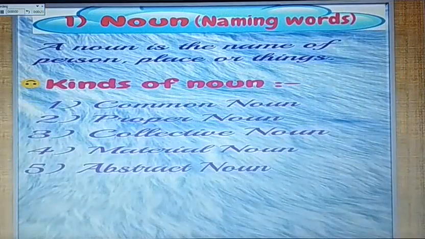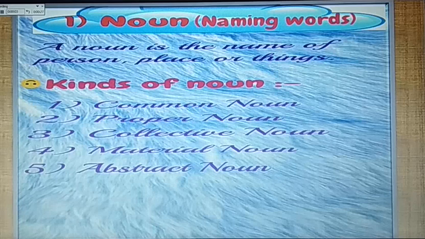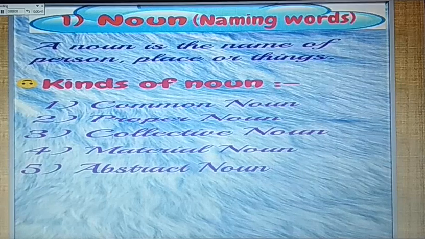First, noun. A noun is the name of a person, place or thing. It is also known as a naming word. There are 5 kinds of noun. First, common noun. Second, proper noun. Third, collective noun. Fourth, material noun. And the fifth one is abstract noun.